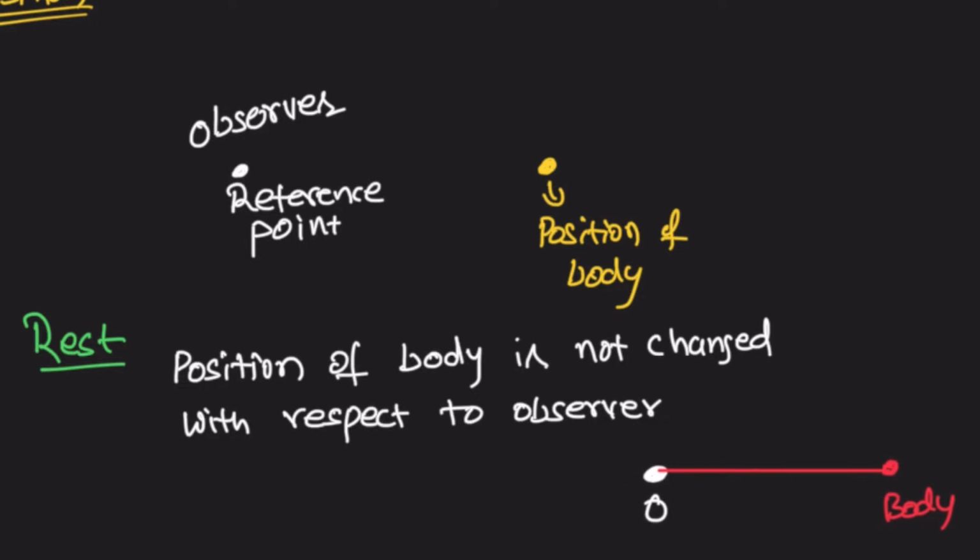Here, to the observer, the body position is not changed. Even though both are in motion, the position of the body is not changed with respect to the observer, so the body is said to be at rest. The body and the observer are moving in the same direction with the same speed. In such a case, with respect to each other, both are at rest.